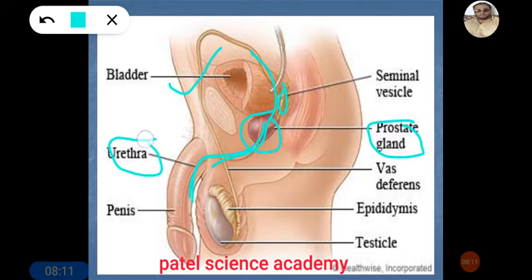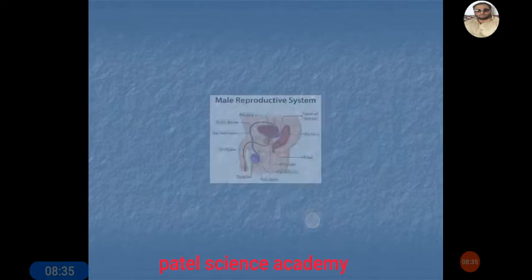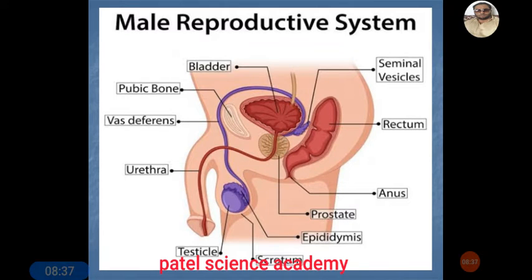This urethra has some erectile tissue, and that erectile tissue gets erected during copulation or intercourse. This portion is called the penis, and this is its glans. So this is, in short, the explanation of the male reproductive system. One more time we'll see this male reproductive system diagrammatically by this structure.